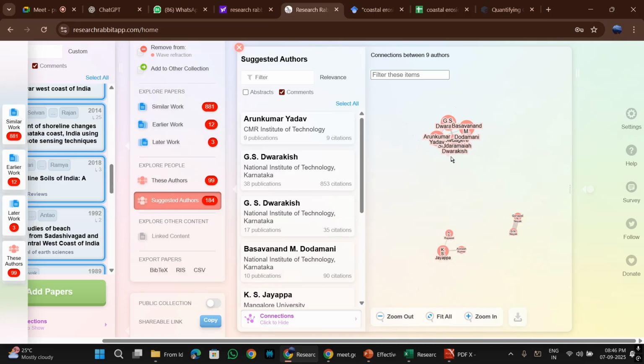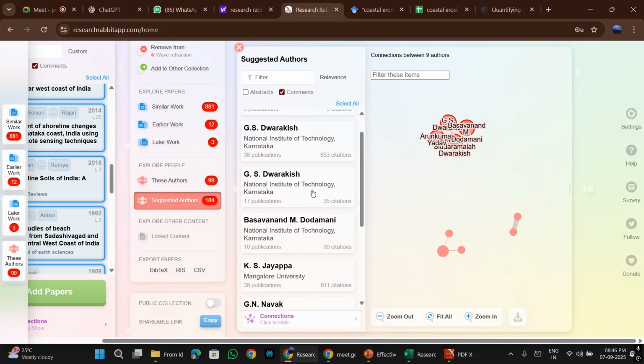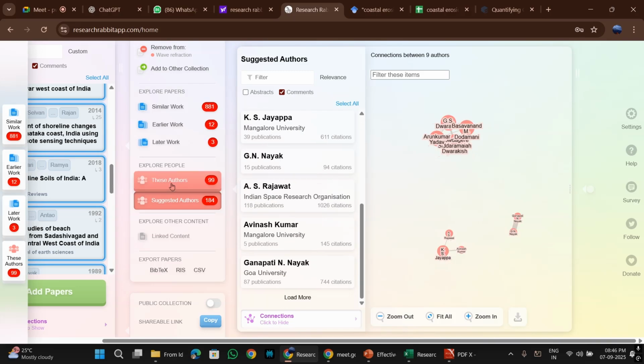For example, here you will see that there's one group by Siddaramaiah Dwarkesh and M. Dodamani. So this is one group which is studying this wave refraction. Besides that, K.S. Jayappa sir, within which you have Rajawat sir's name also. So you have one more group here. G.N. Nayak sir is from Goa University. So there's one group, they are also studying wave refraction. So you have some suggested researchers over here that also you can follow.